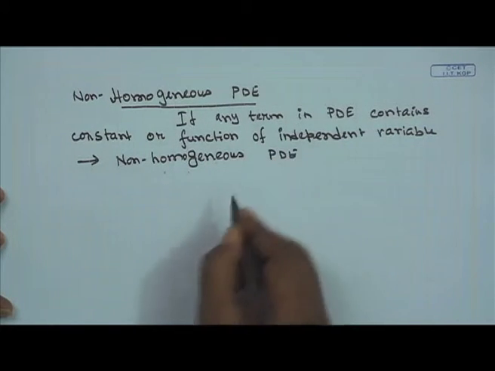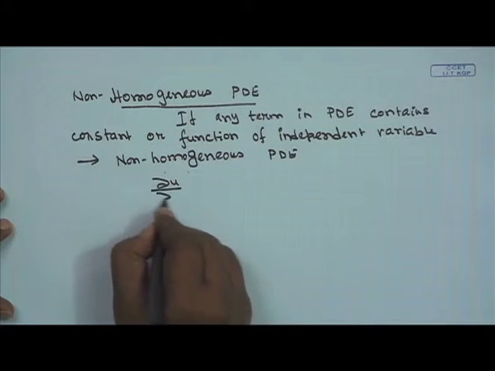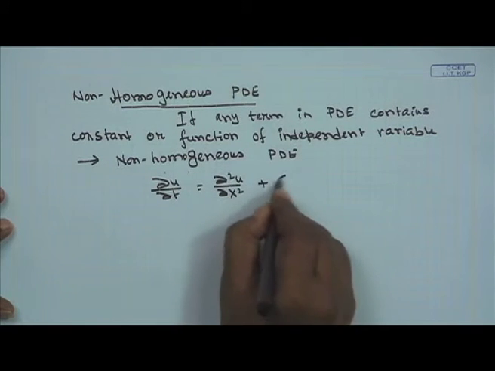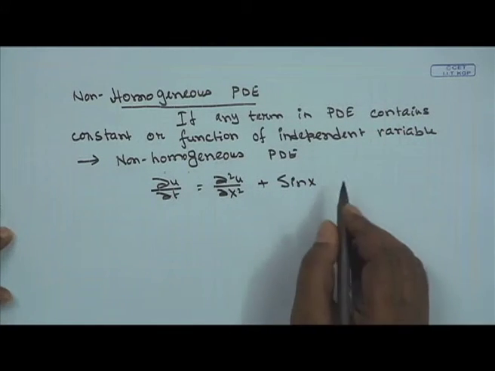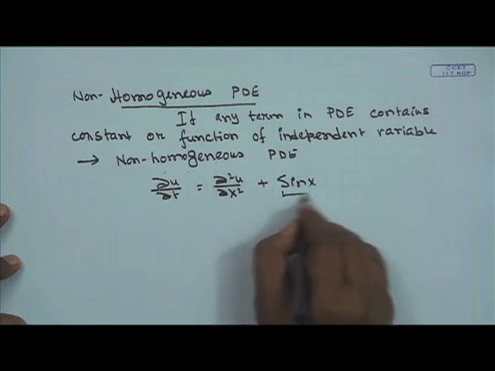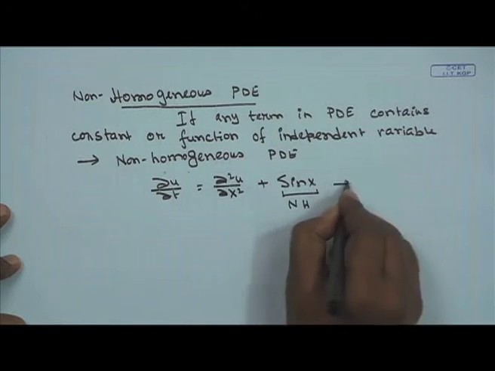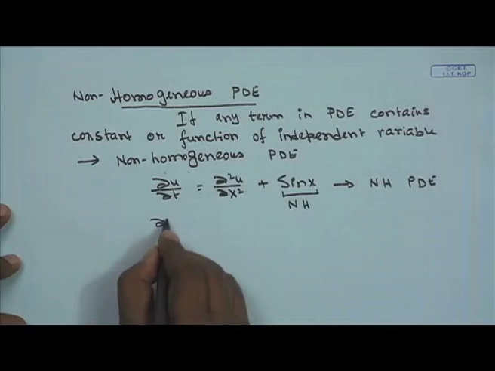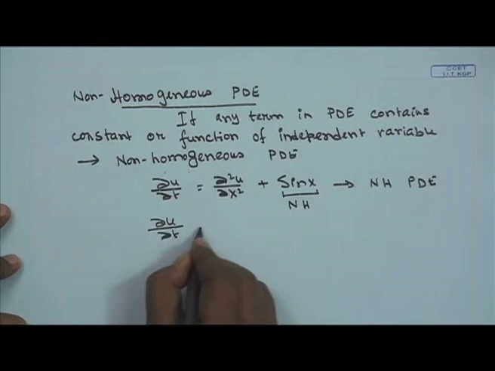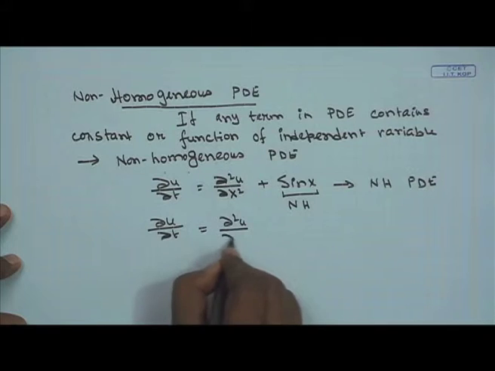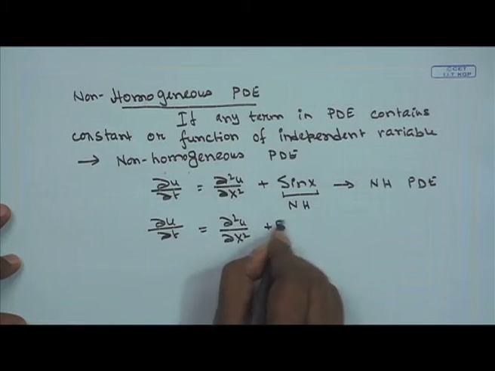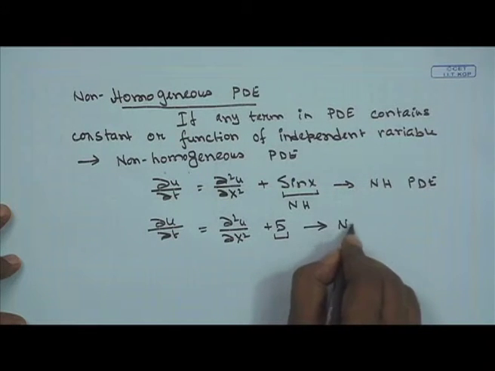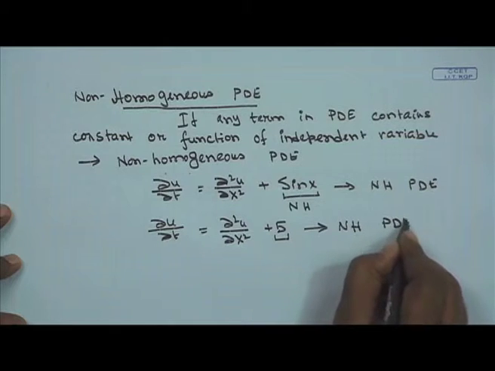For example, del u del t is equal to del square u del x square plus sin x. In this example, sin x is the non-homogeneous term and this is a non-homogeneous partial differential equation. Next, del u del t is equal to del square u del x square plus 5. Now, this constant term is the source of non-homogeneity and this is a non-homogeneous partial differential equation.